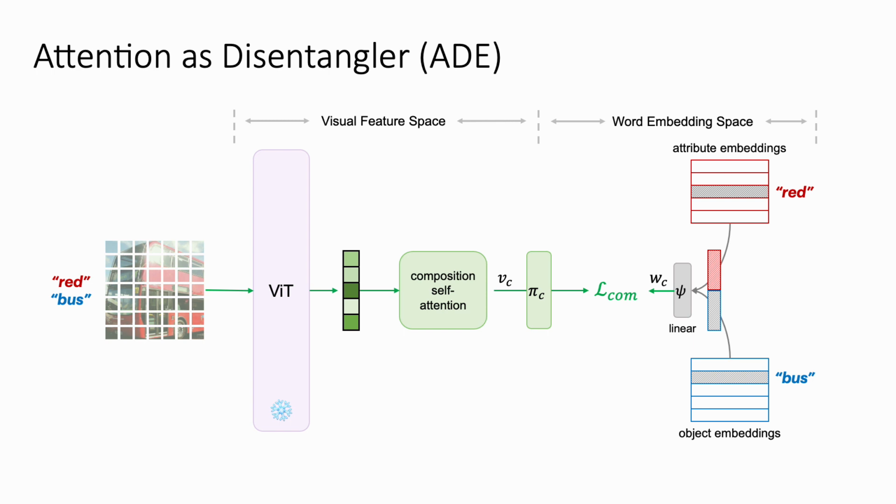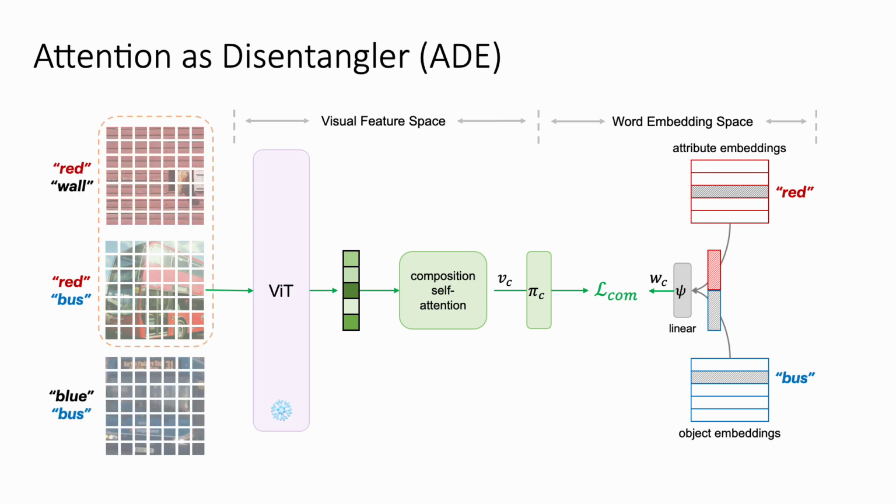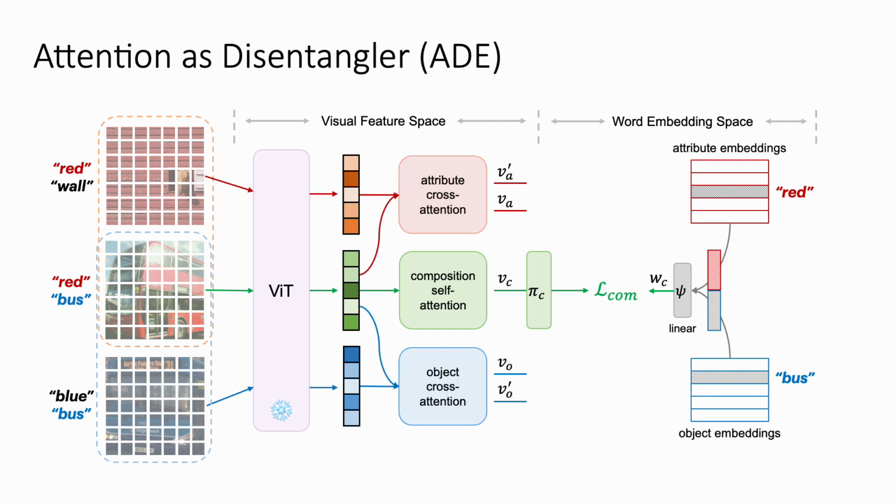Our core contribution is to disentangle attribute and object concepts with a simple cross-attention mechanism. Specifically, we add two auxiliary images that share the same attribute or object. Given paired inputs, two cross-attentions, one for attribute and another for object, extract the concept's exclusive features, and two embedders respectively project them into the word embedding space.